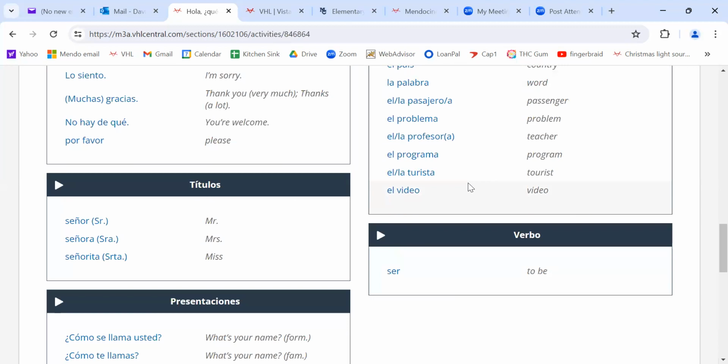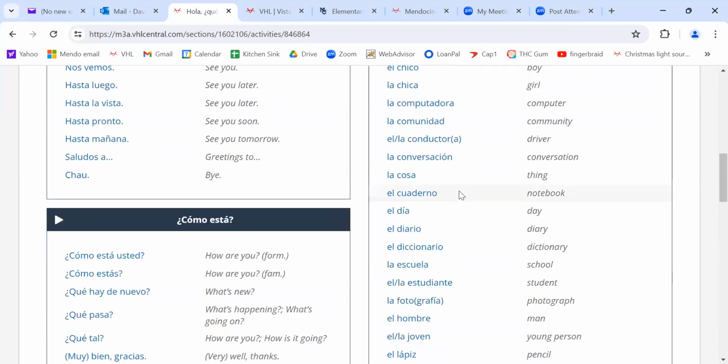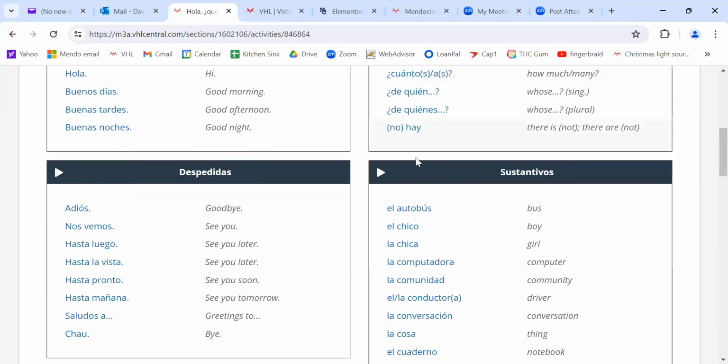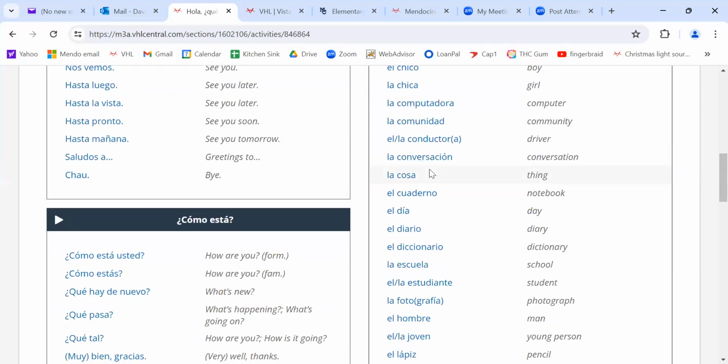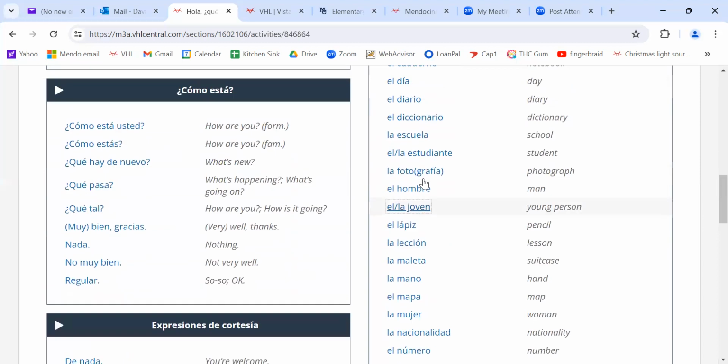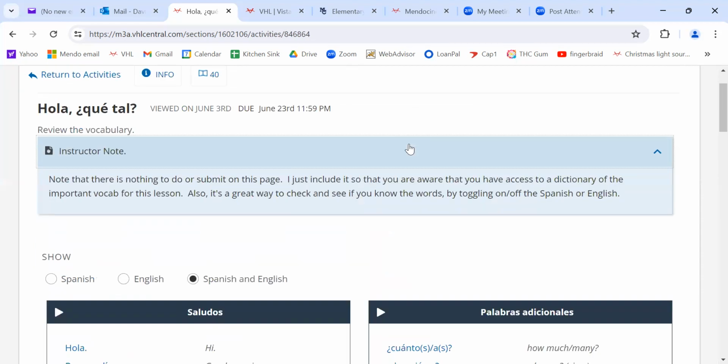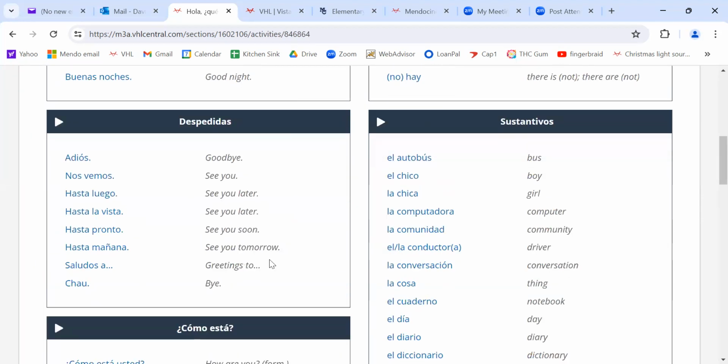By the way, do you have time or energy to memorize all these words? No, you don't. I'm going to tell you right now, you don't. But should you be familiar with at least most of them? Yeah, you really should. But if there's some word that they use in an assignment that you're working on, and you don't know what it is, and it's in lesson 1, you'll probably find it here.